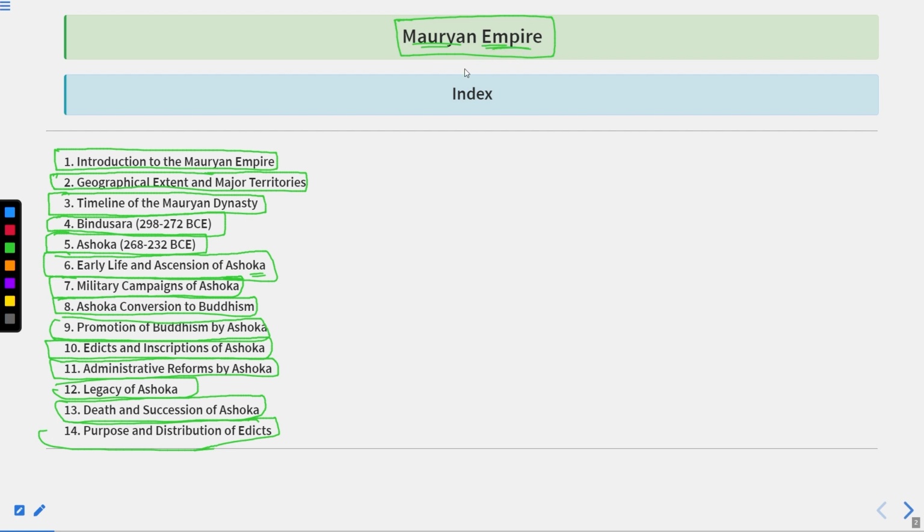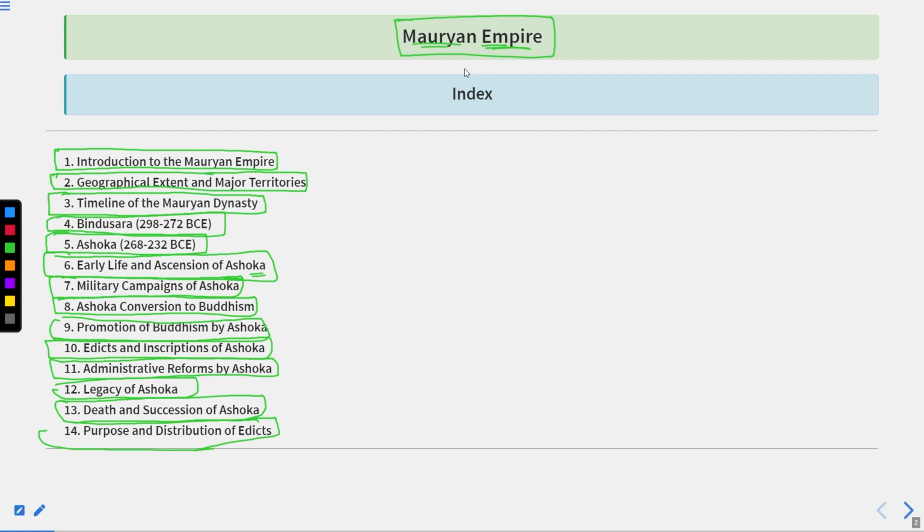This is because of two main reasons. The first is that the maximum history revolving around the Mauryan Empire belongs to the period of Samrat Ashoka. Or you can say that the historical records of Ashoka are the main records we have to recall the history of the Mauryan Empire. So whatever we know about the Mauryan Empire, the majority of it belongs to Ashoka. So that is the first reason, the historical sources.